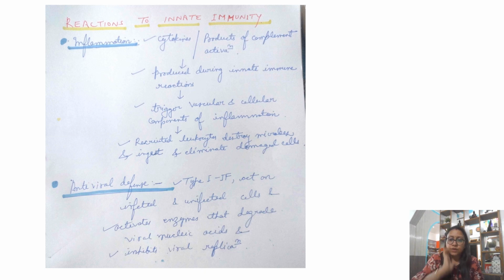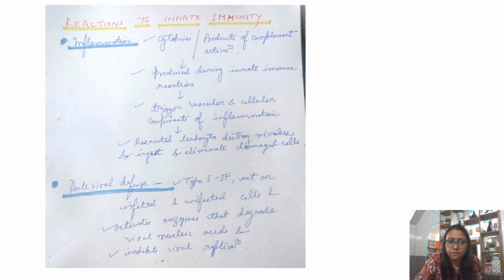So now we are well versed with the cellular components, that is our soldiers of the innate system, innate immunity. Then receptors, now we are okay with receptors. Then receptors किससे combine करके present करते हैं हमारे cellular components को. Now what happens? Reaction, innate immunity दिखेगी कैसे? So suppose कहीं हमें चोट लगती है, what happens? That area is inflamed, it becomes red. So means immunity is acting over there.